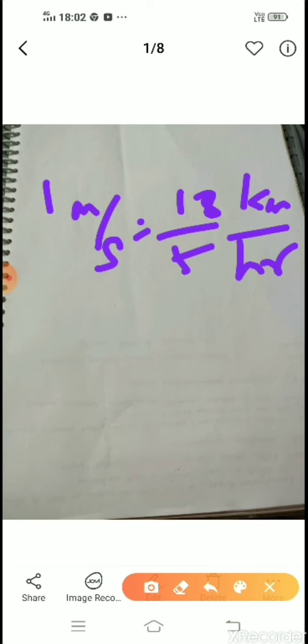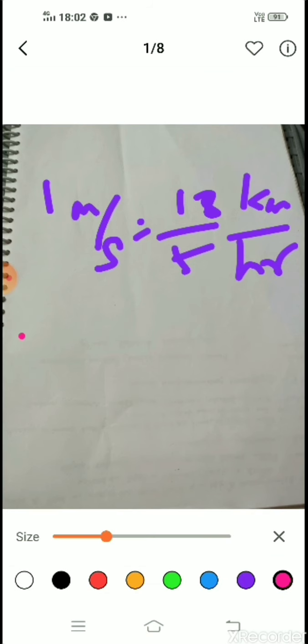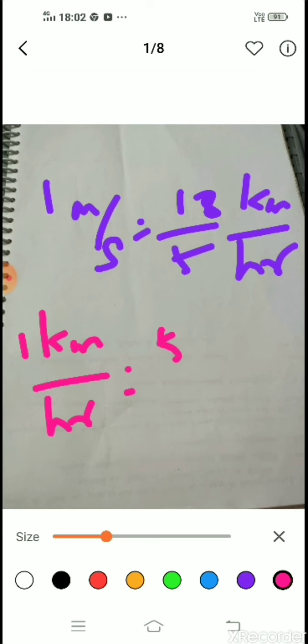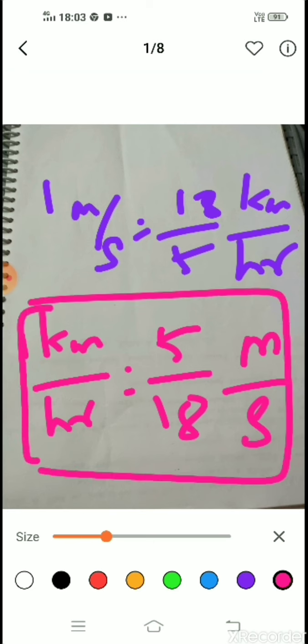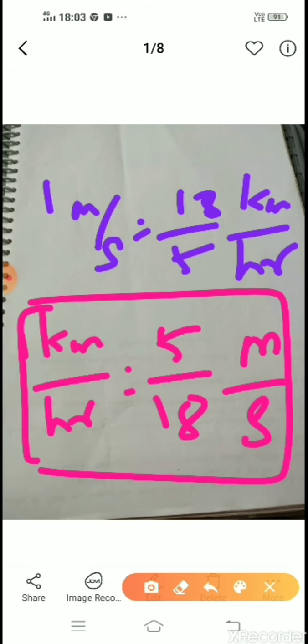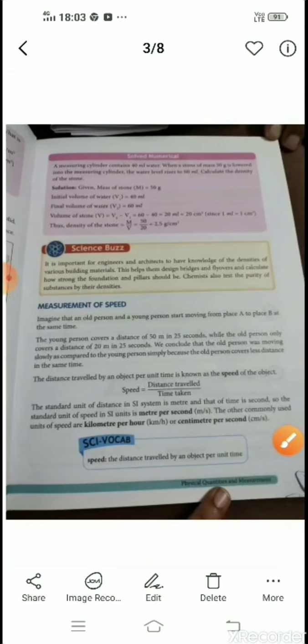Okay, in previous we saw 1 kilometer per hour is equal to 5 by 18 meter per second. Now this is the reverse of it. So learn any one formula, you can learn this and you can remember this. Okay, learn this one. If it comes the other way, make an ulta of it. So let us go for the numerical. Now look at your numerical.